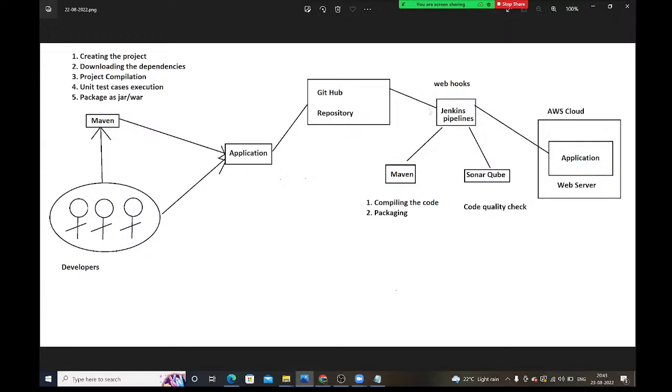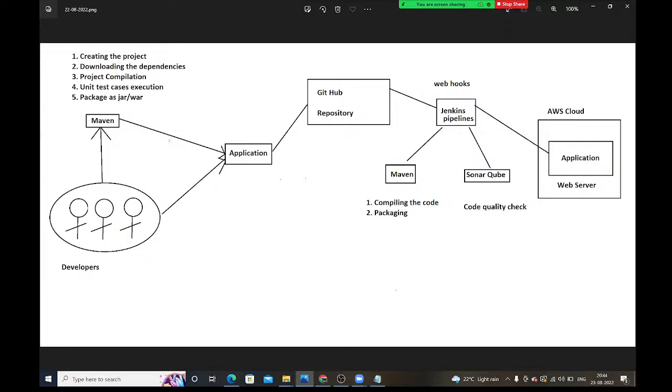At the same time, for DevOps engineers, for the operations team also, Maven is required. Why is Maven required for the operations team? The operations team needs to download the code from the repository. Once the code is downloaded, they need to compile and package. If they want to compile and package, Maven is compulsory here. See guys, for both developers and the operations team, Maven is required.